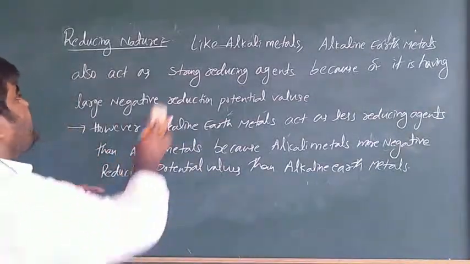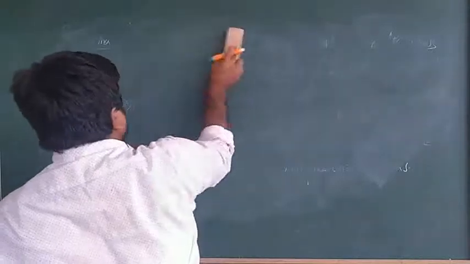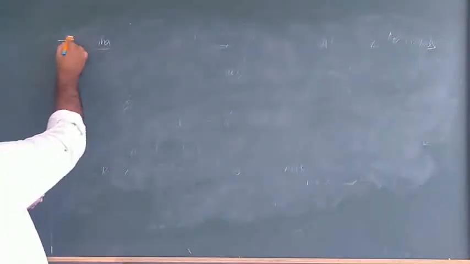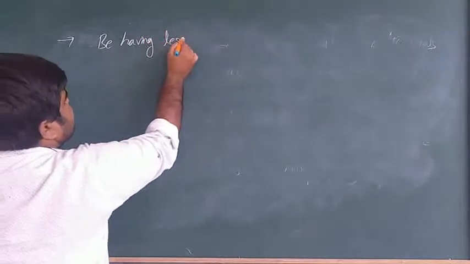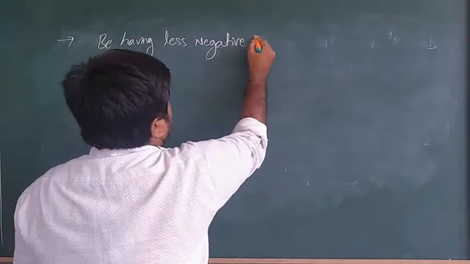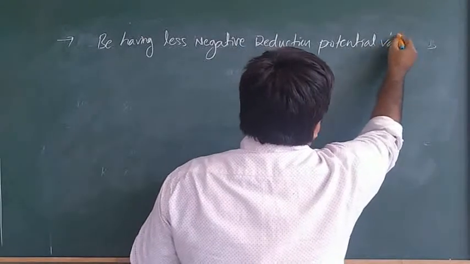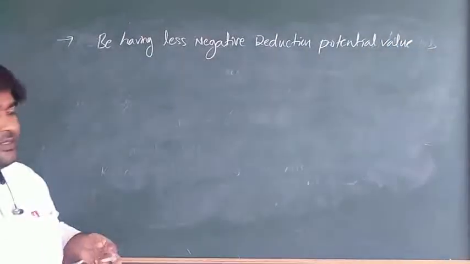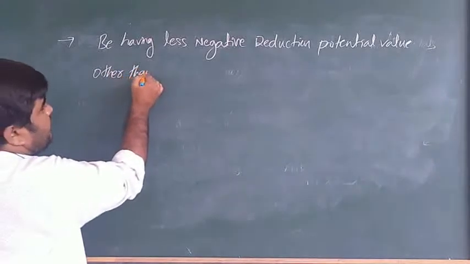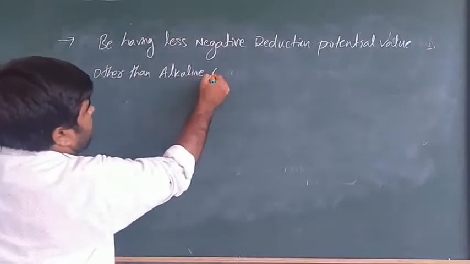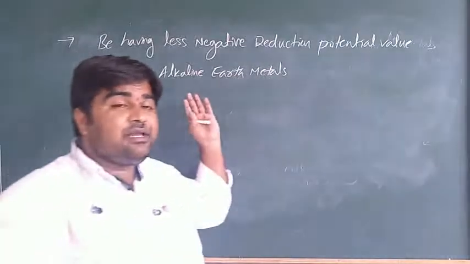Beryllium is very important here. Beryllium has less negative reduction potential values. Is it clear? Other than the alkaline earth metals, beryllium has a less negative reduction potential value.